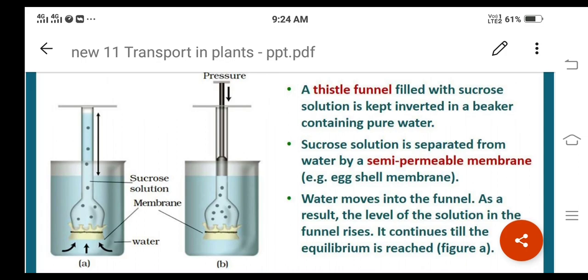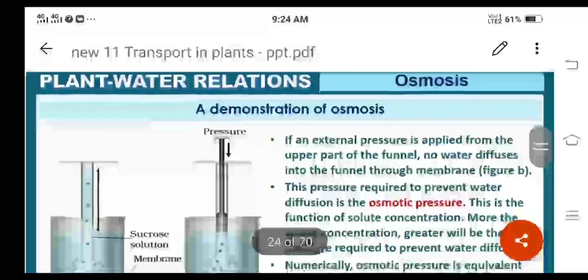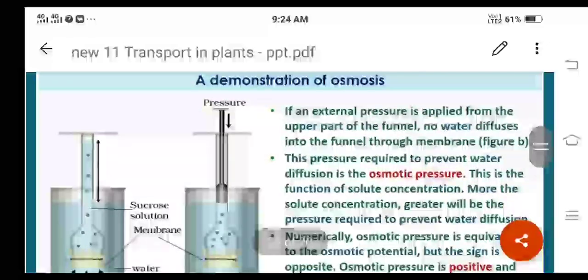One more thing: say, for example, in the same experiment, if an external pressure is applied from the upper part of the funnel, no water diffuses into the funnel through the membrane.